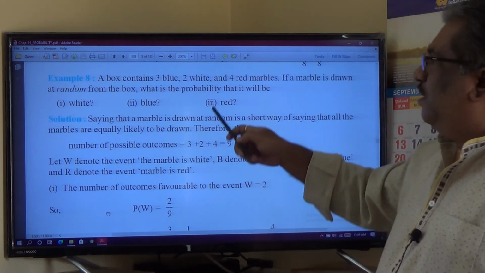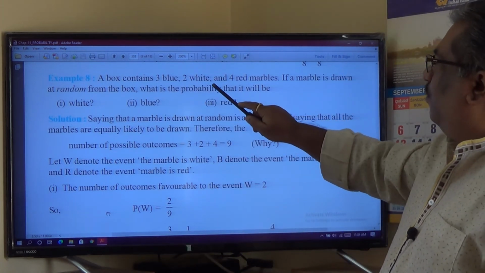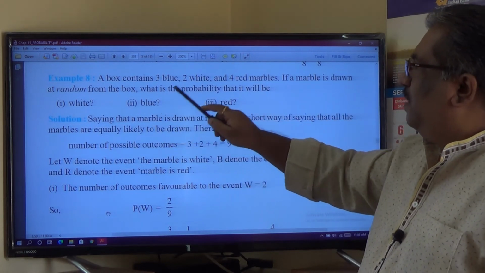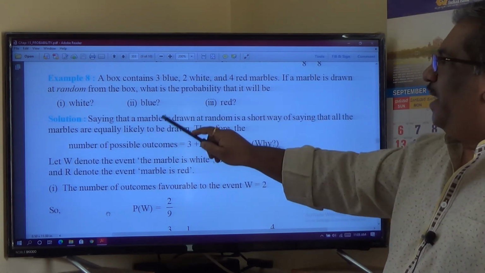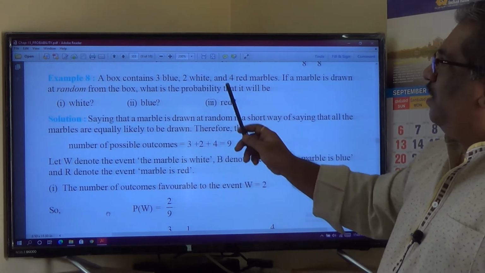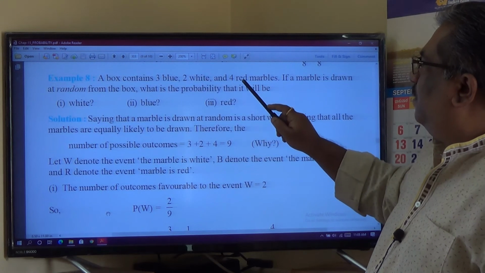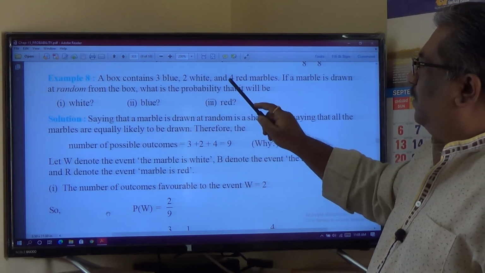Okay. A box contains 3 blue, 2 white, 4 red marbles. If a marble is drawn at random from the box, what is the probability that it will be white, blue, red? Okay. Total number of balls: 3 blue, 2 white, 4 red, 3 plus 2 is 5, 5 plus 4 is 9. There are 9 balls here.